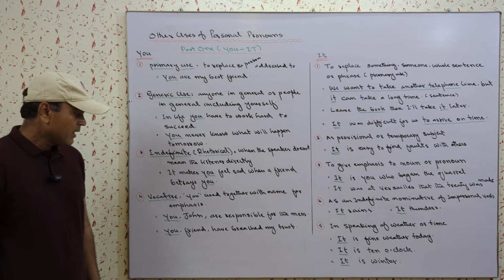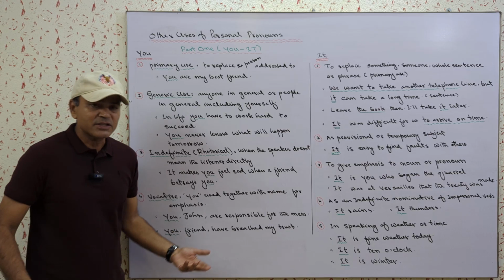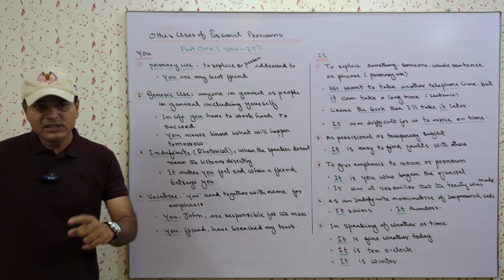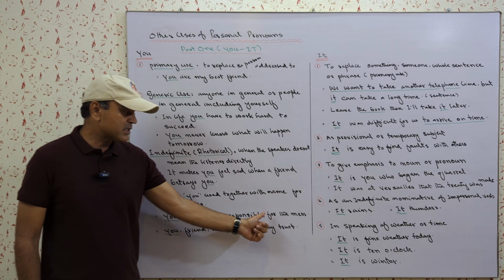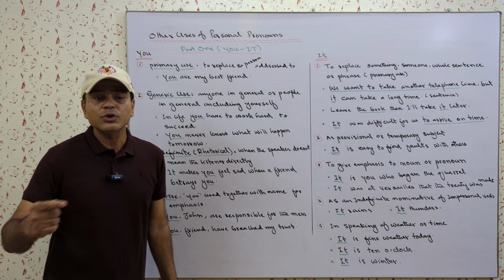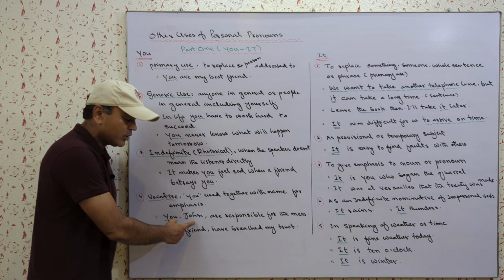For example, John has made a mess, or he has messed things up, and I'm warning him that no one else but you, John. So you, John, are responsible for the mess. I'm using here you, and I'm also using John.